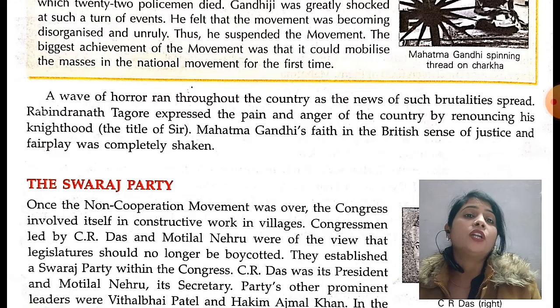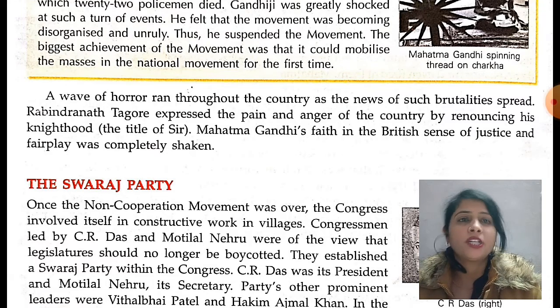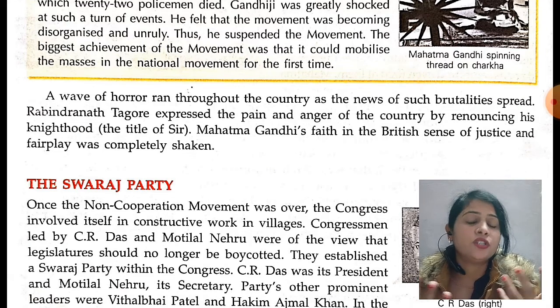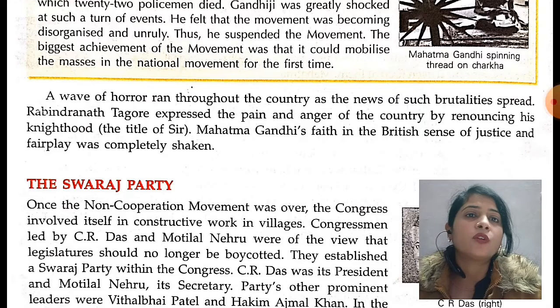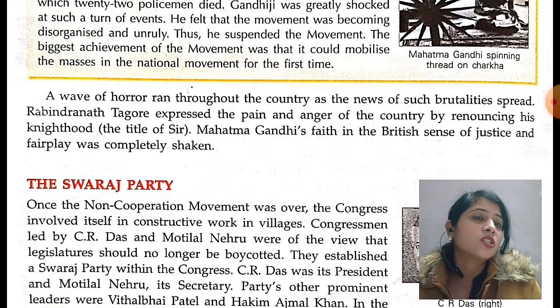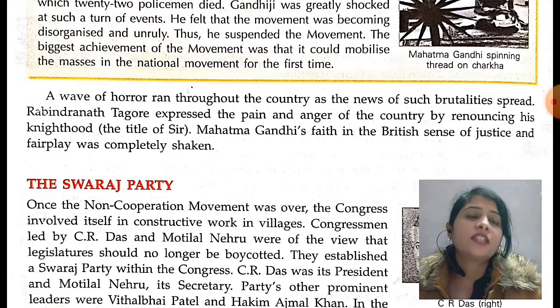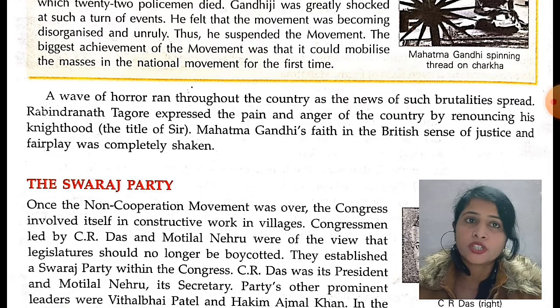The title of Sir was given to Rabindranath Tagore by the British government. When he observed this kind of act of the British, he rejected it. He did not accept his title. He rejected the title given by the British government.